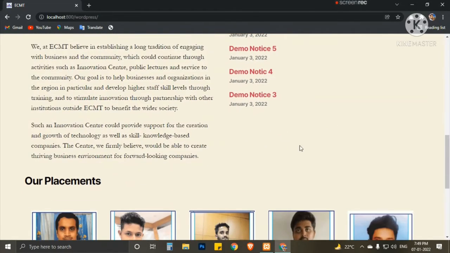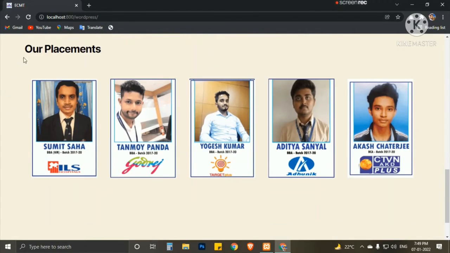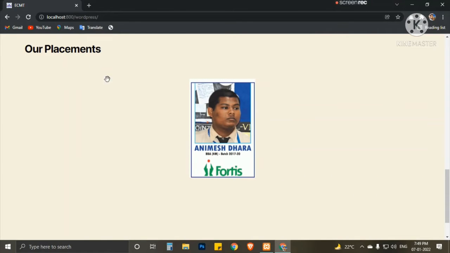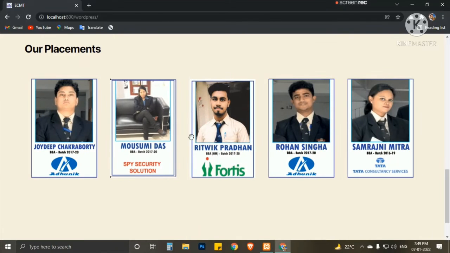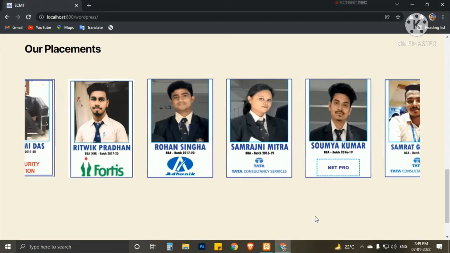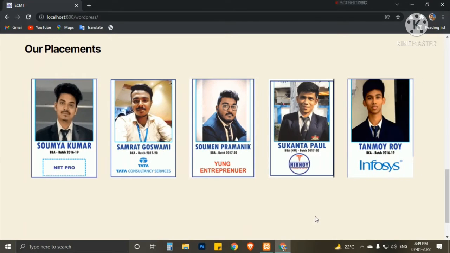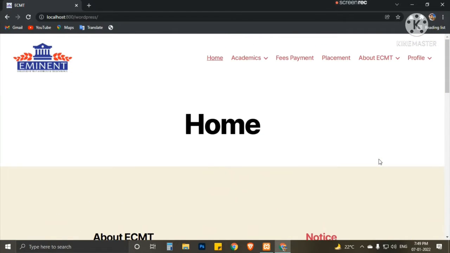At the end of this page there is our placement section, which is auto scrolling. If I don't touch the mouse, it will automatically scroll.